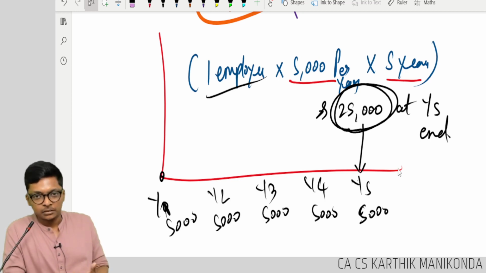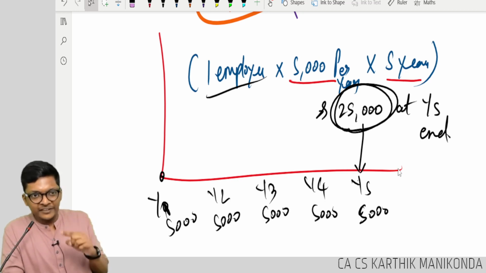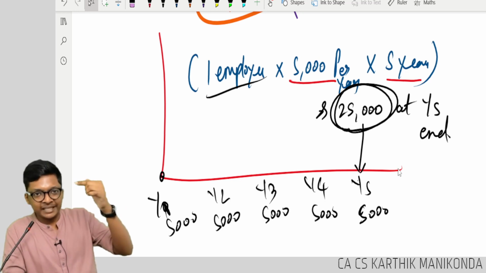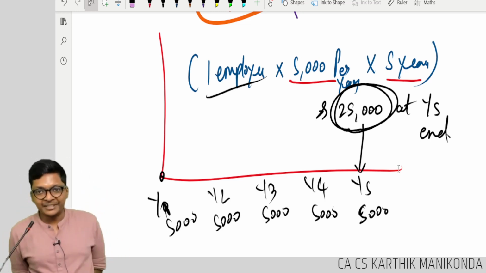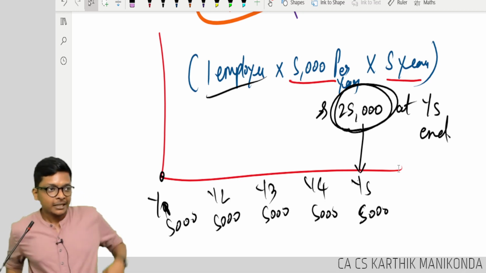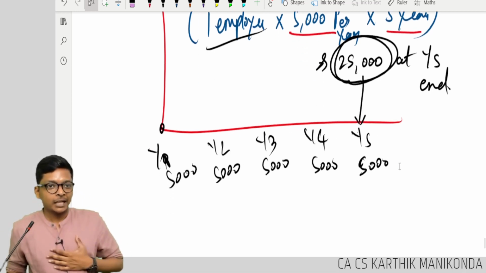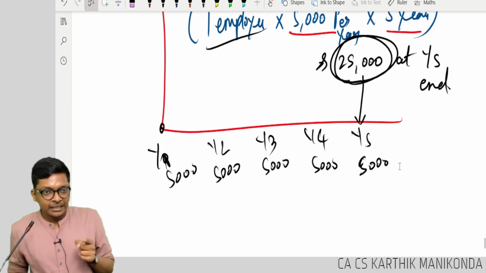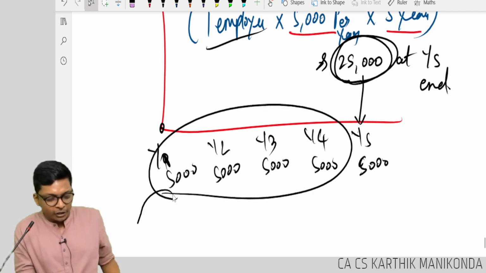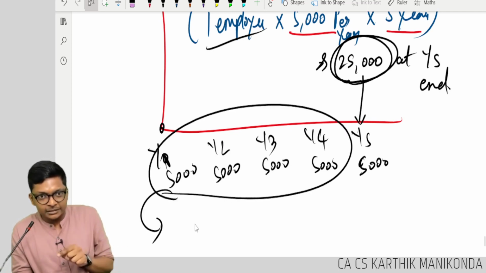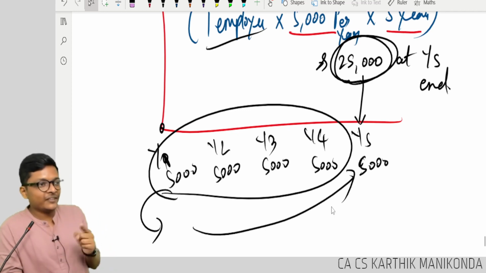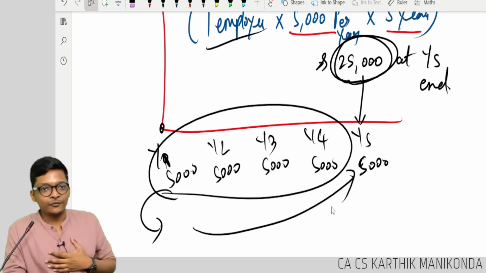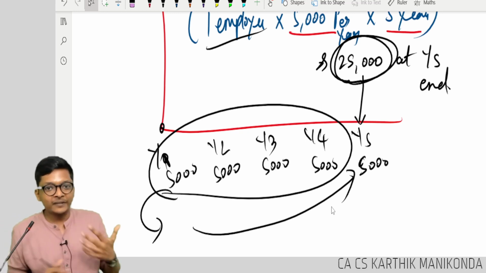Is this correct? Will you get 25,000 in 5 years if you save 5,000 each year? At the start of the chapter, I told you something is a prerequisite: time value of money. So I need to save the present value of all of this in each of the years. So I will get how much? 25,000 in the 5th year. Are you following, guys? So how do we compute this?